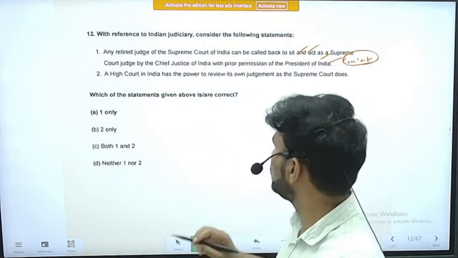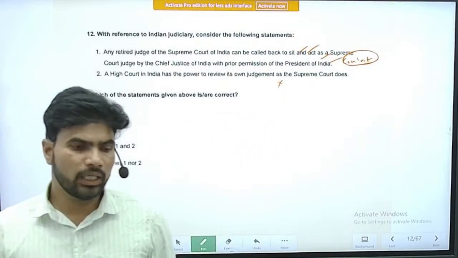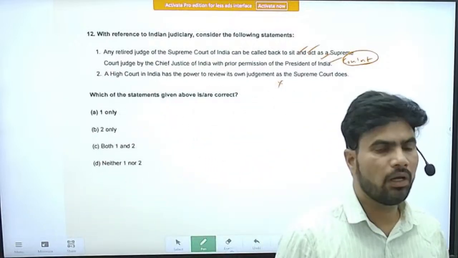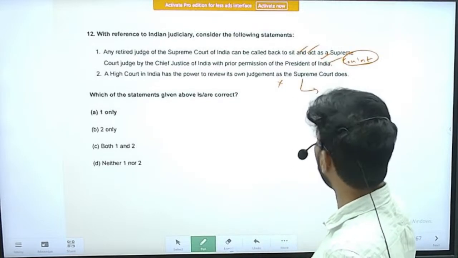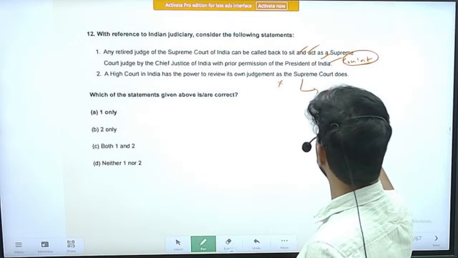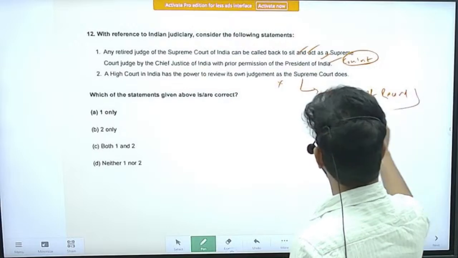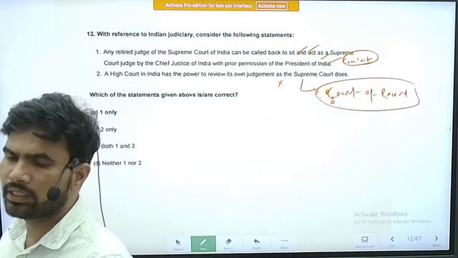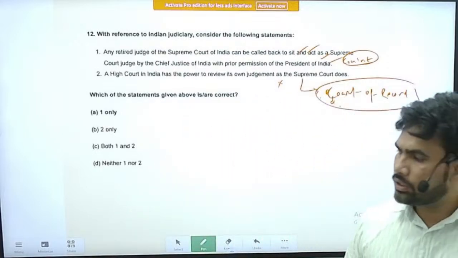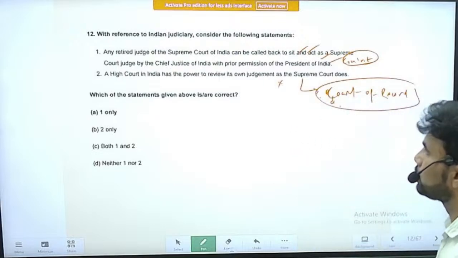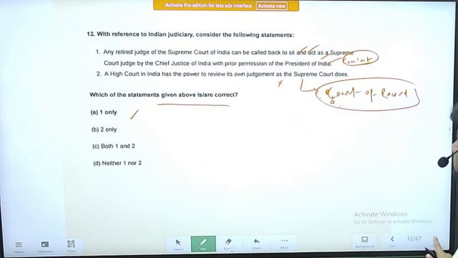So this power is not given to High Court. Only the Supreme Court has this power of reviewing its own orders. Because of this reason also, it acts as a court of record. With this, it can review its own judgment. This power is given to only the Supreme Court. The high courts and other lower courts do not have this power. So only statement 1 is correct, and the other statement is not correct.